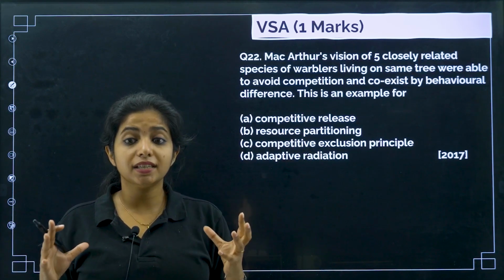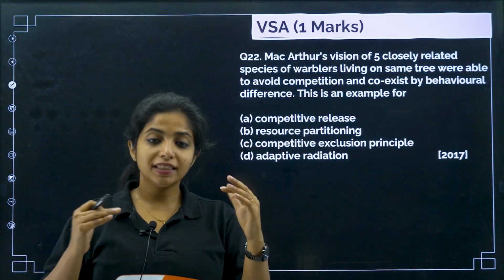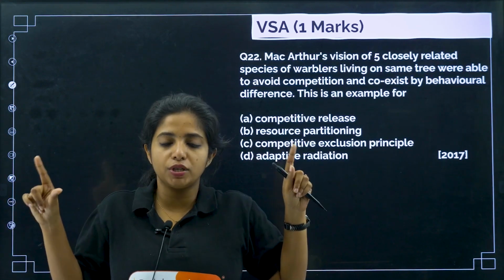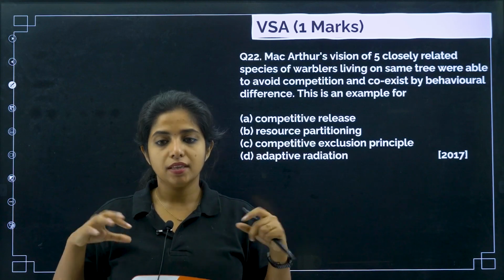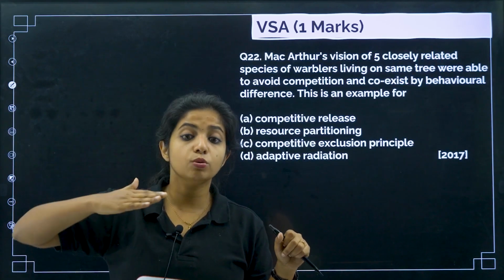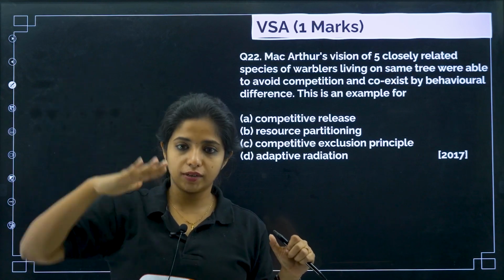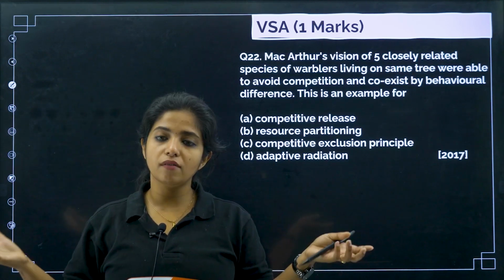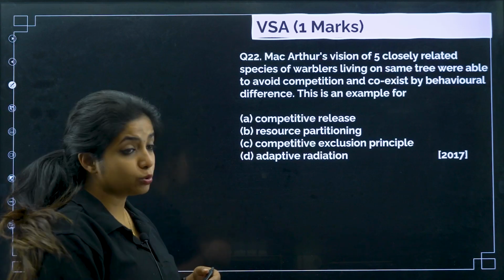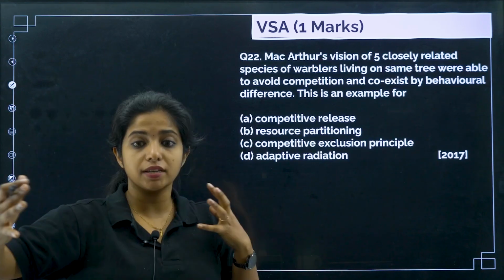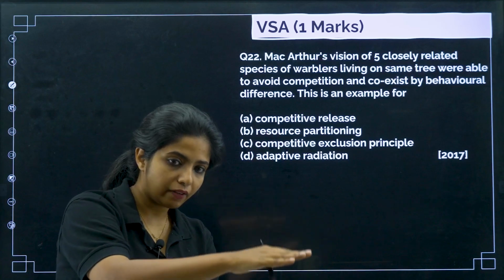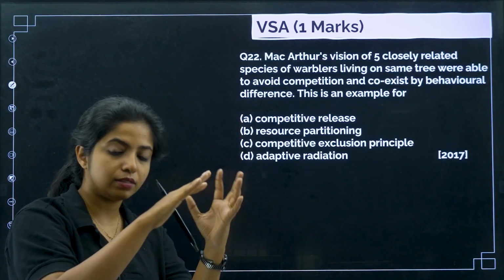So I'll say this is an example of resource partitioning. They partition their resources. The first species says, I'll be feeding on this type of resource. The second species says, I'll be feeding on that type of resource. The resource was partitioned, my dear children, which is why all of them could stay on the same tree. If the resource was not partitioned between these organisms, they would have fought. They said, I will be in the lower area, I will be in the middle, I will be in the higher region, I will be in this area, that area.